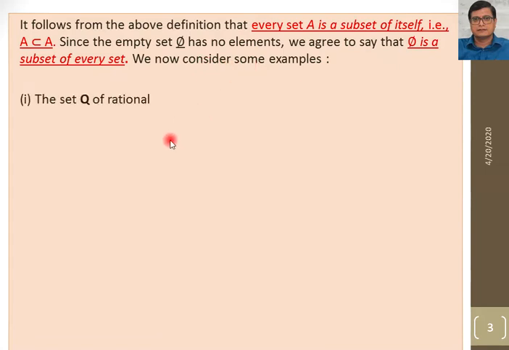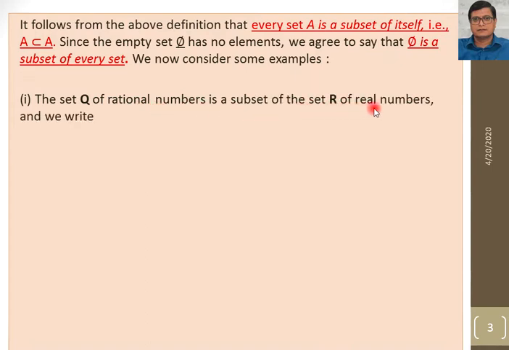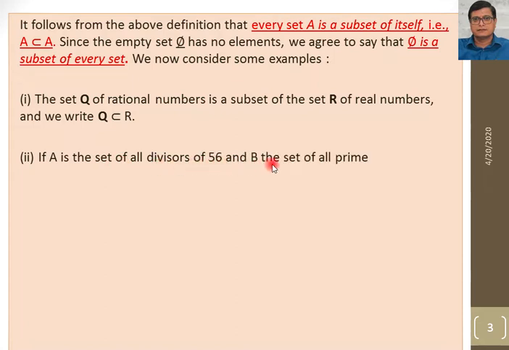Example number one, the set Q of rational numbers is a subset of the set R of real numbers. We write Q subset of R because every rational number is also a real number. So Q is a subset of R. Second example, if A is the set of all divisors of 56 and B is the set of all prime divisors of 56, then B is a subset of A.